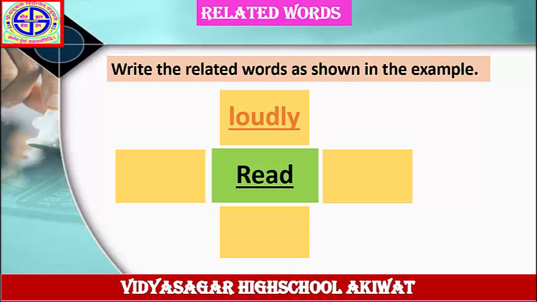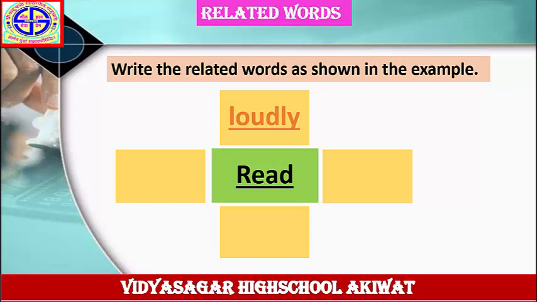Look at the word loudly. This is an adverb, which means you have to write 3 adverbs in the remaining part of the wave diagram.